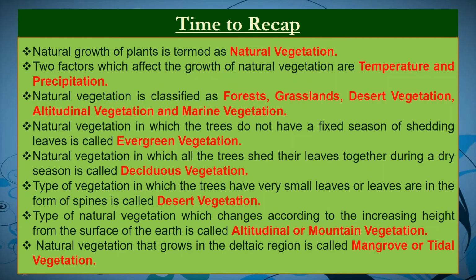Type of vegetation in which the trees have very small leaves or leaves are in the form of spines is called desert vegetation. Type of natural vegetation which changes according to the increasing height from the surface of the earth is called altitudinal or mountain vegetation. Natural vegetation that grows in the deltaic region is called mangrove or tidal vegetation. That's all for today.